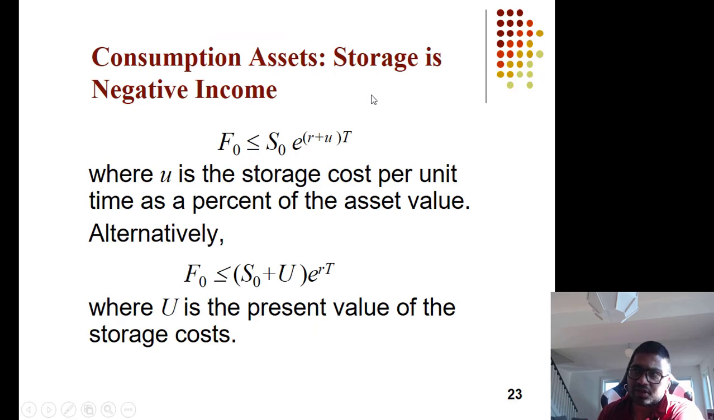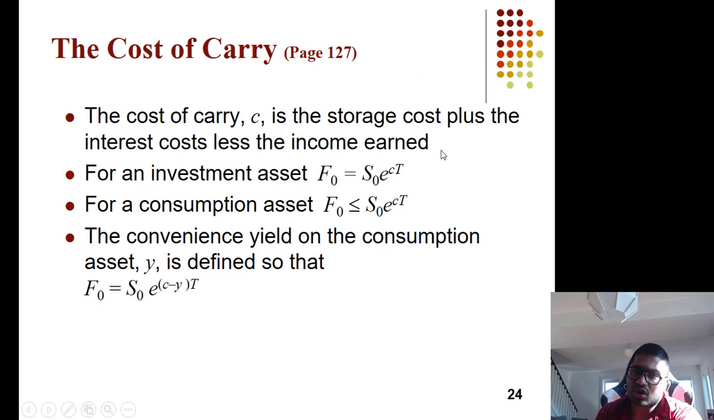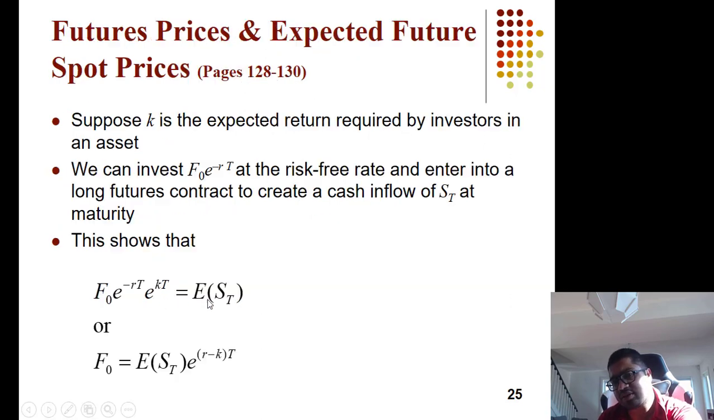Now in terms of consumption assets, sometimes you have to store those assets. Storage can be either a cost, in which case you calculate the present value and use it in the formula, or it can be expressed as a yield. So cost of carry can be involved. For an investment asset, the cost of carry is simply e to the power cT. For consumption assets, where a convenience yield is there, we also saw this formula in Excel: S0 e to the power (c minus convenience yield) times T.